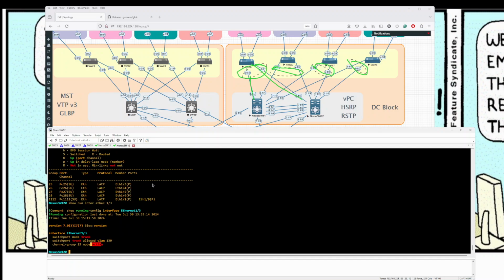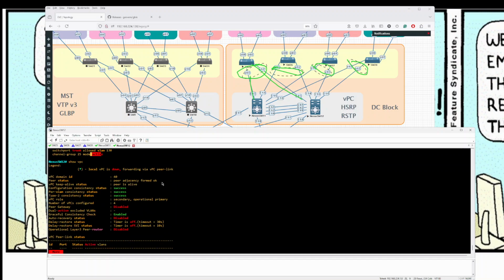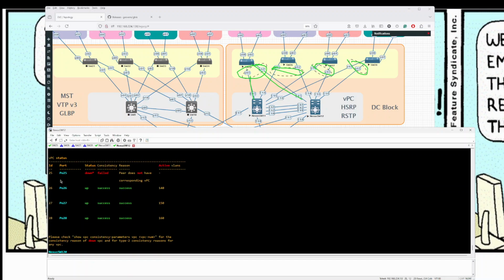When I went to the other Nexus switch, show vPC, I had the right number, 4. Not only that, when I scroll down a bit more, it says vPC status for port channel number 25, the status is down. Failed. Peer does not have corresponding vPC.